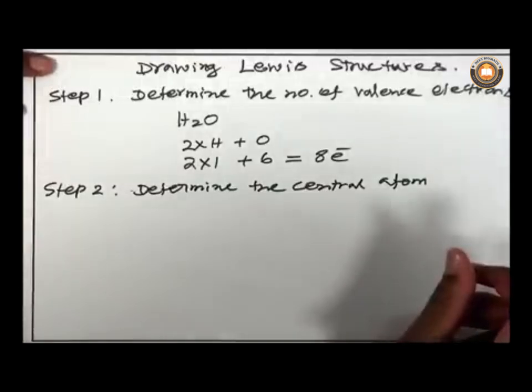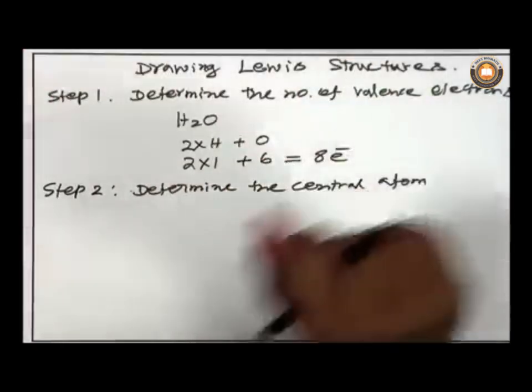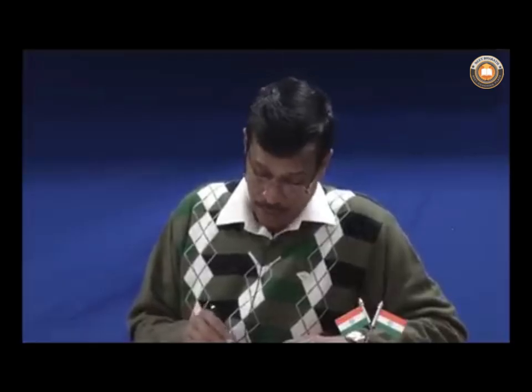If you take a molecule, there will be an atom surrounded by other atoms. The middle atom is called the central atom. How do we determine the central atom? Usually the central atom is the less electronegative element, or the element that has the greatest bonding capacity.